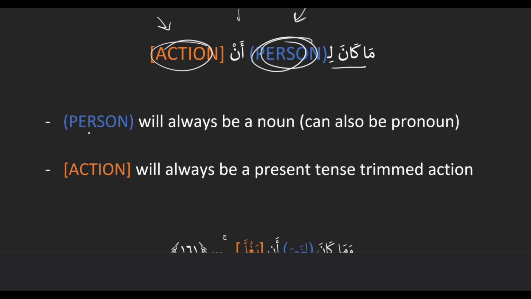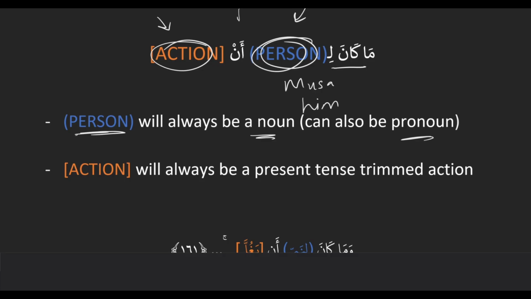Our first variable was the person. So it's not appropriate for the someone. That will always be a noun, because a person is a noun, and it can also be a pronoun. For example, we could say it would not be appropriate for Musa, that would be just a normal noun. Or we could say it would not be appropriate for him. That would be a pronoun.